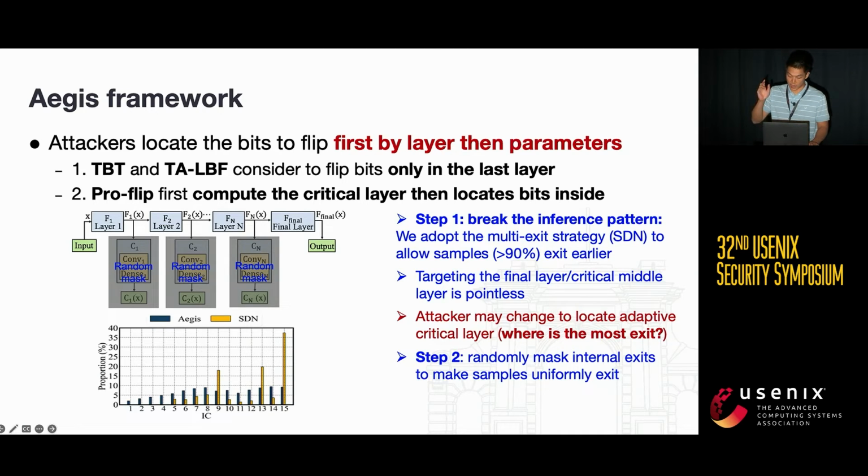We show the exit distribution of our Aegis and compare with that of SDN in this figure. We can see the distribution of our Aegis is more uniform after adopting the dynamic exit SDN mechanism. With the knowledge of all the model details and all the details of Aegis, the adversary may include all exits to optimize his critical bit search. This will significantly increase the attack cost. That means more bits to flip.